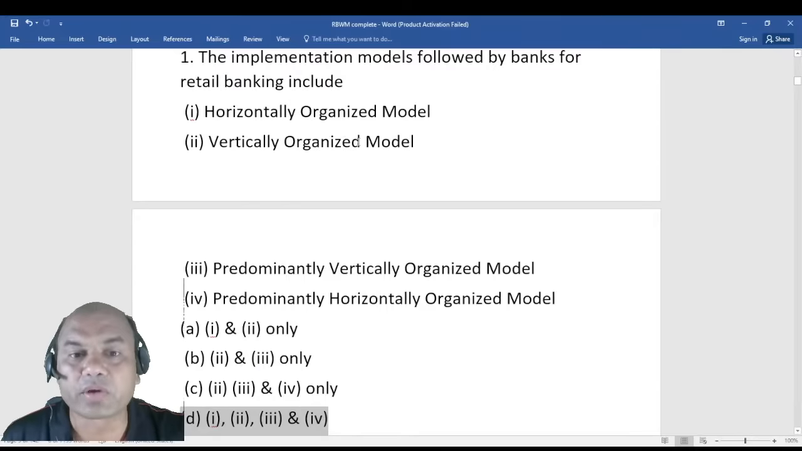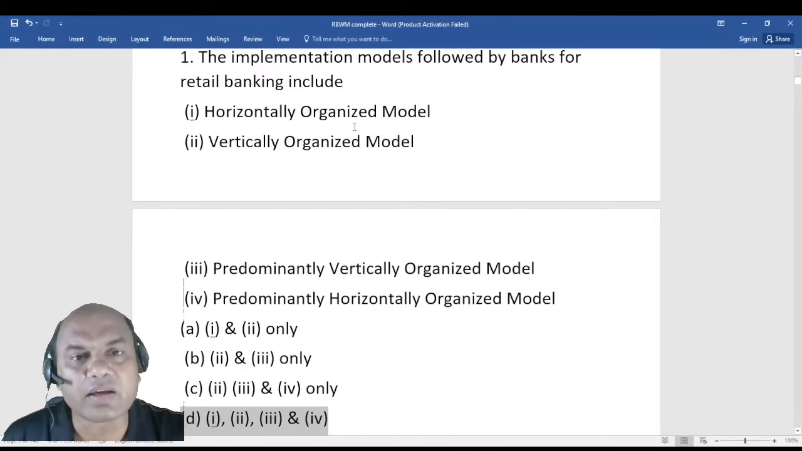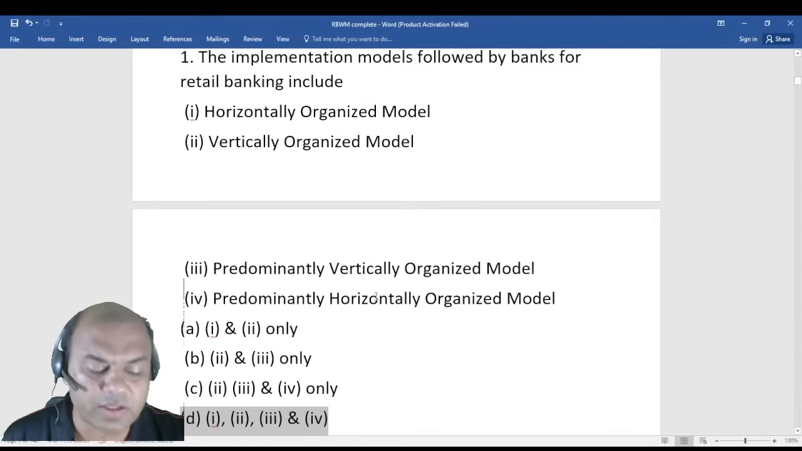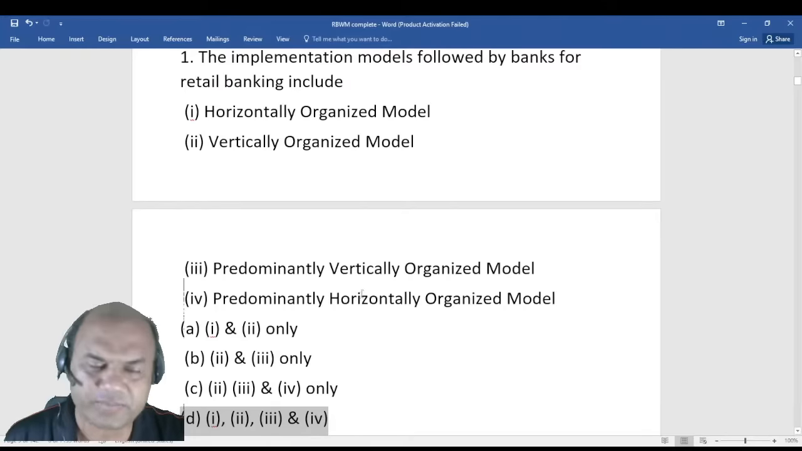Our core banking software, core banking is vertically organized. Why? Because the employee in Kashmir is able to see the same data as the employee in Kanyakumari, right? So that is known as vertically organized, where the data is shared among all the departments. Horizontally means no data is shared, and these two are in between. Predominantly vertically means 75% of the data is shared. Predominantly horizontally means some, very few data is shared.